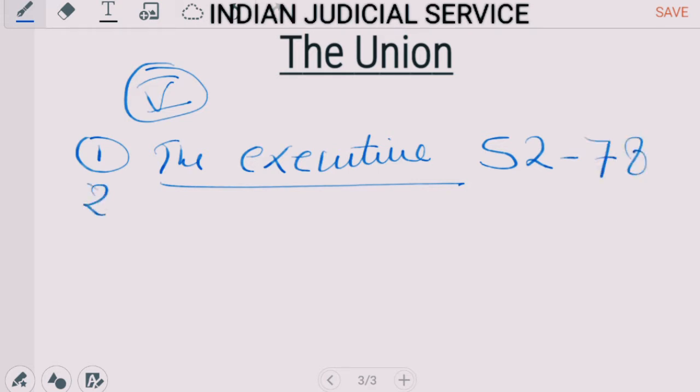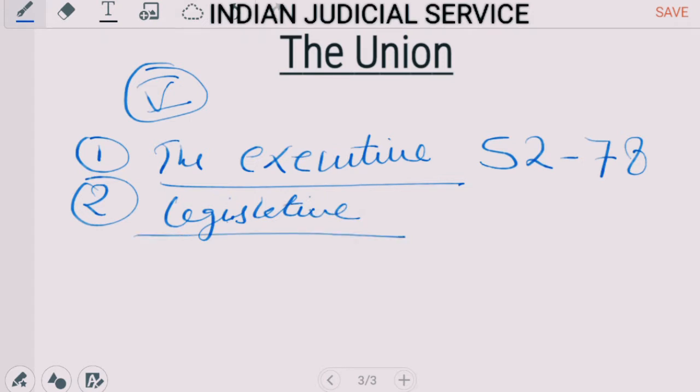Now chapter 2 deals with the legislative. In the actual constitution the word used is Parliament, but here we are writing legislative, because Parliament makes the law. So legislative provisions are provided in articles 79 to 122.